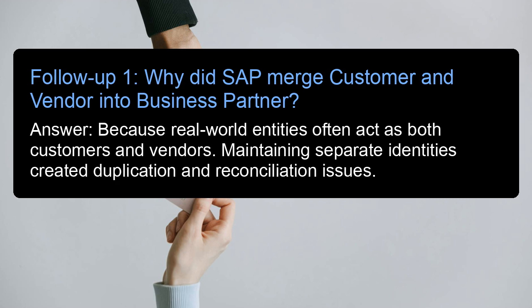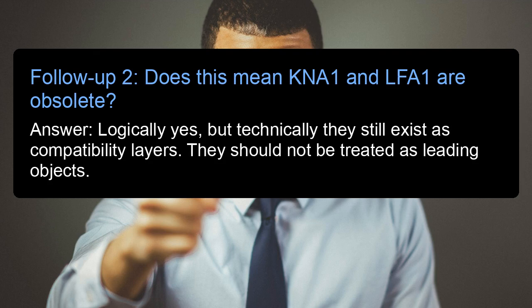Follow-up 1. Why did SAP merge customer and vendor into business partner? Answer: because real-world entities often act as both customers and vendors. Maintaining separate identities created duplication and reconciliation issues. Follow-up 2. Does this mean KN01 and LF01 are obsolete? Answer: logically yes, but technically they still exist as compatibility layers. They should not be treated as leading objects.